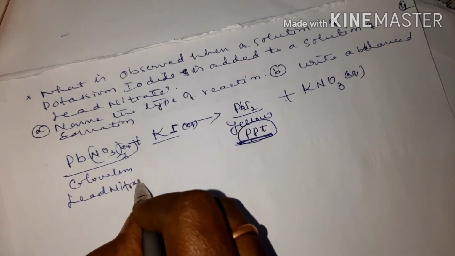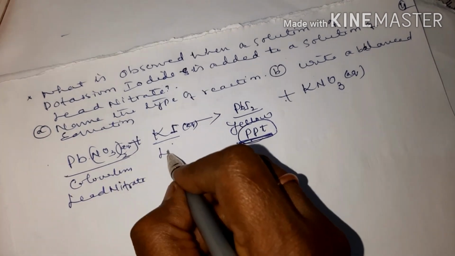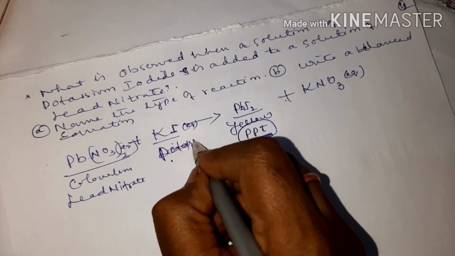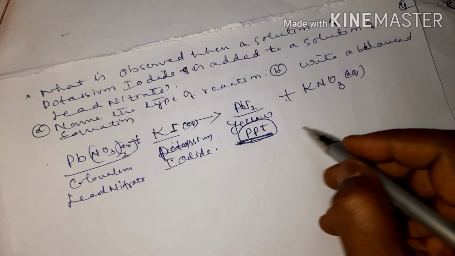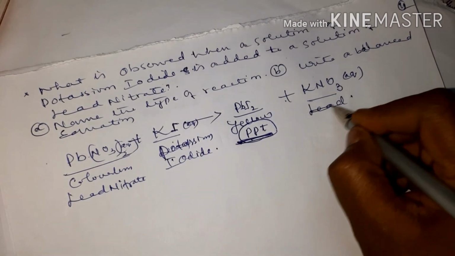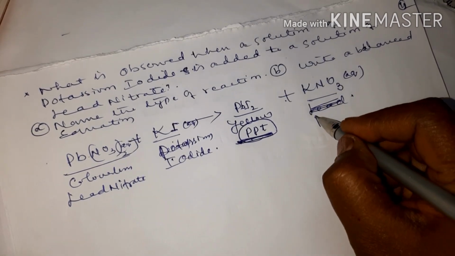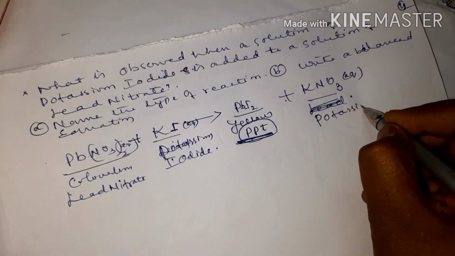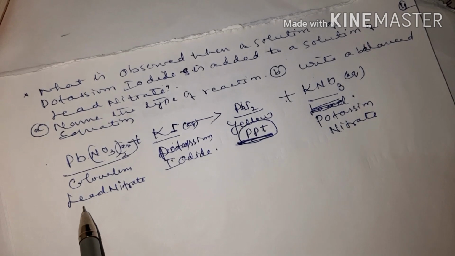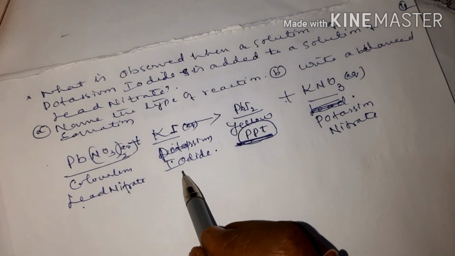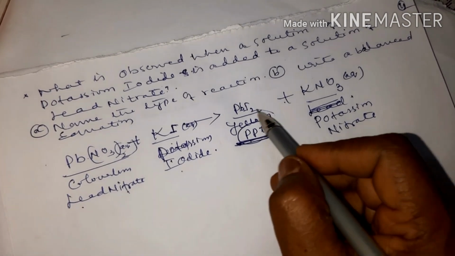Lead nitrate is made to react with potassium iodide. You get yellow precipitate and potassium nitrate. Okay children, when lead nitrate is made to react with potassium iodide, you get yellow precipitate.